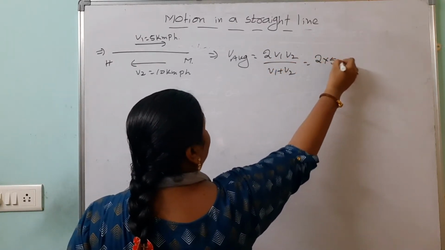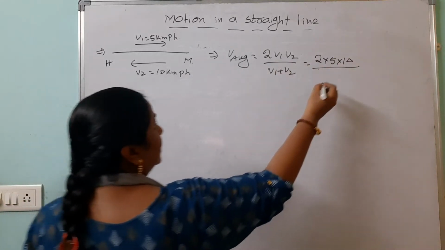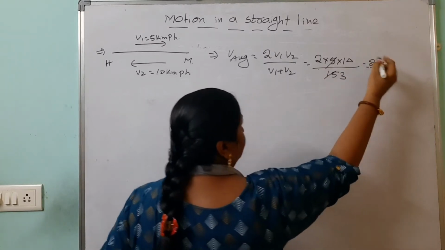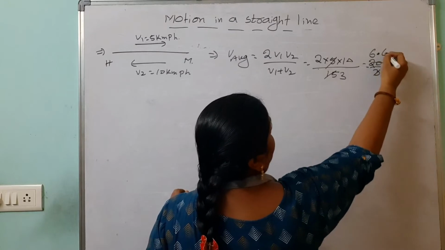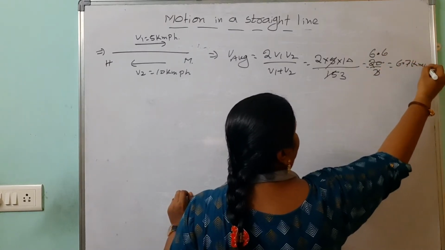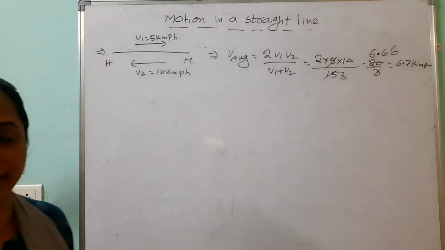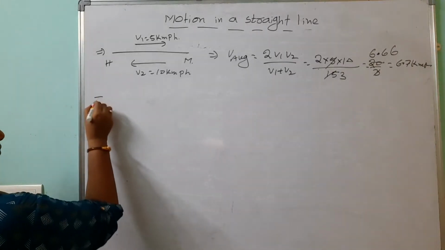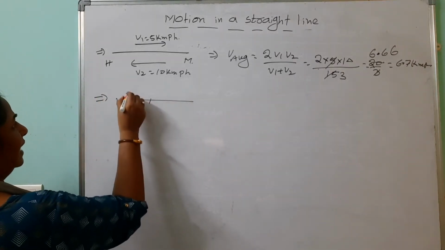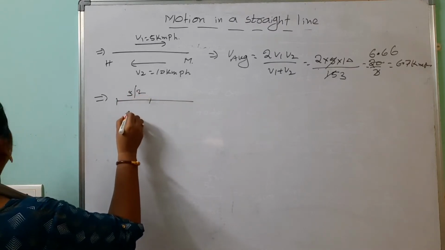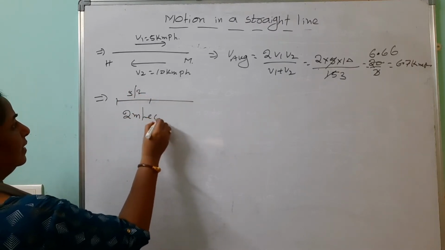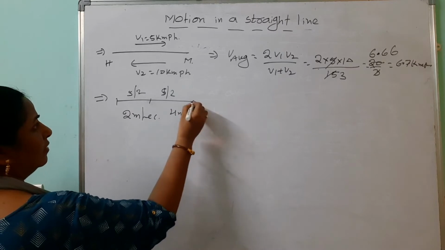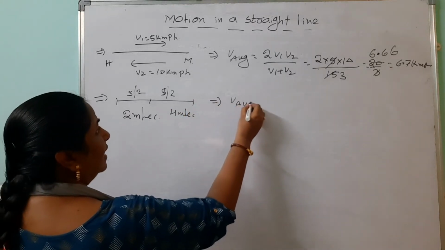So 2 into 5 into 10 by 10 plus 5 is how much? 15. So answer is 20 by 3, 6.7 kmph. Approximately 6.7 kmph. Like that, within fractions of seconds we can solve these problems. Like that, one more problem. If the body covers, they are giving directly, half of the distance with 2 meters per second, remaining half of the distance with 4 meters per second. Find the average speed.